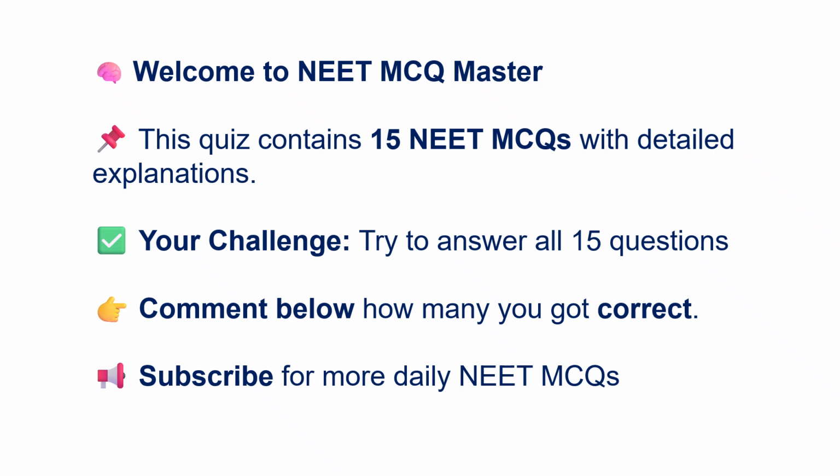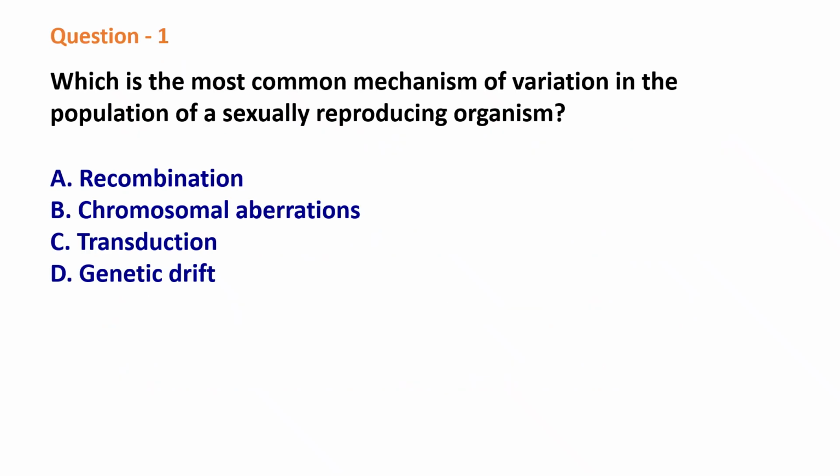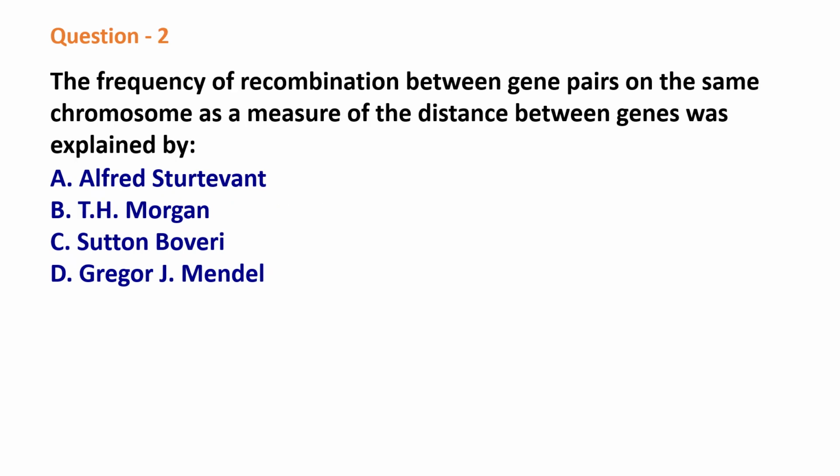This session contains 15 NEET MCQs with their detailed explanations. Question 1. Which is the most common mechanism of variation in the population of a sexually reproducing organisms? Options: recombination, chromosomal aberrations, transduction, genetic drift. The correct answer is recombination.